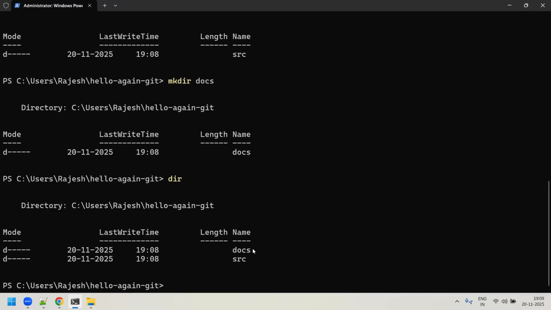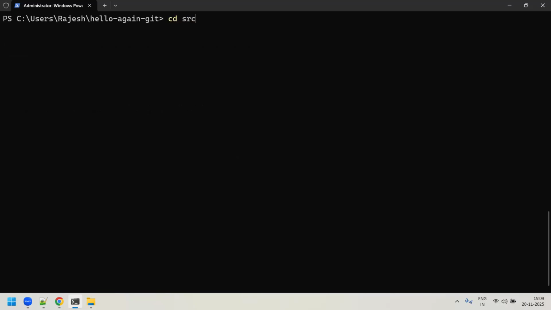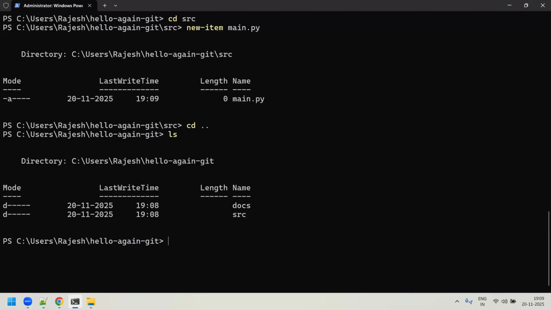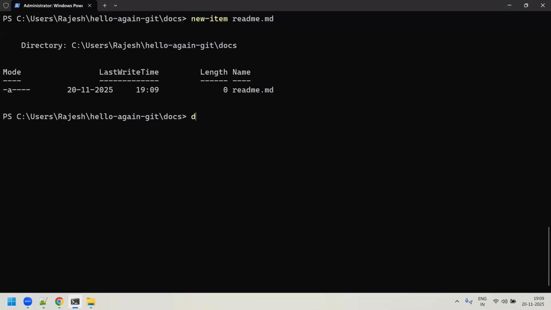Now, for example, if you want to create a file inside the src directory, let me go inside the src directory and create a new file, main.py. Whenever you see any file with .py as an extension, it's a Python script. Enter. So you created a file under the src folder. Come out from the src folder and get inside docs. There you can create one more file, new item, readme.md. So you created these two files, right?